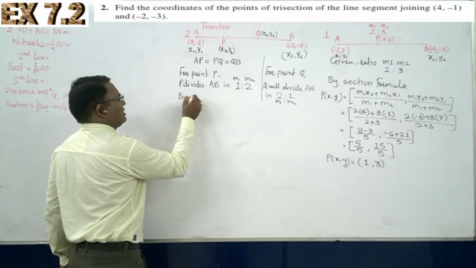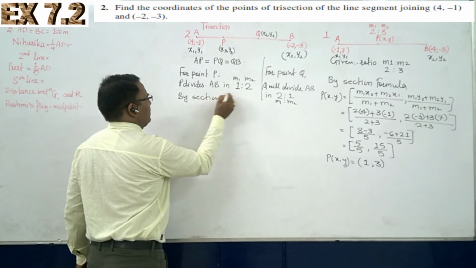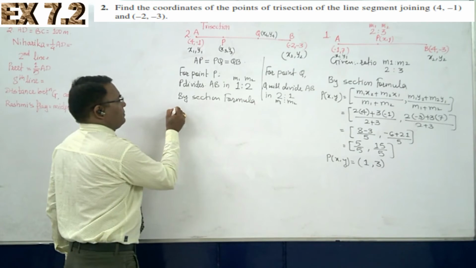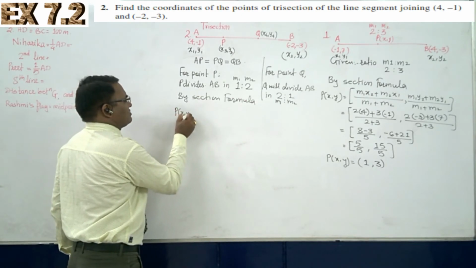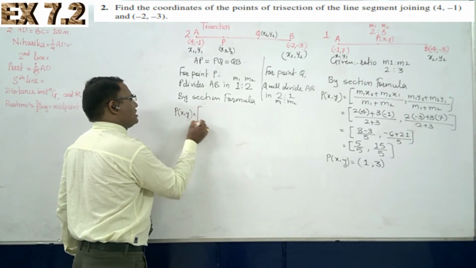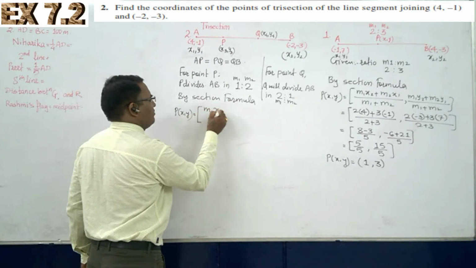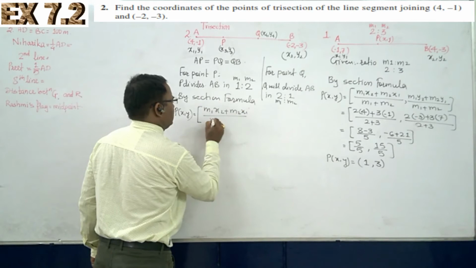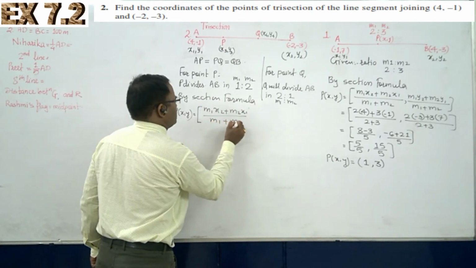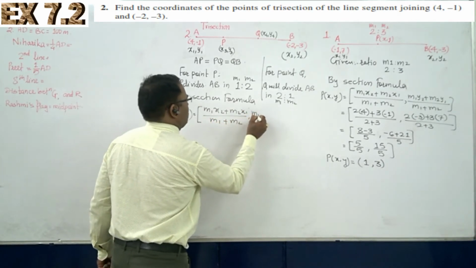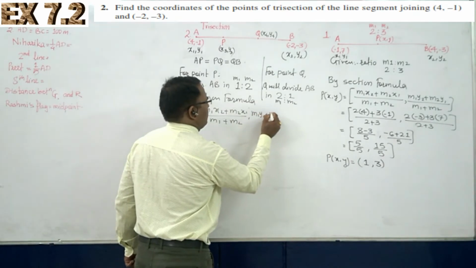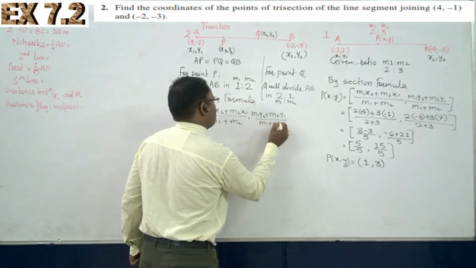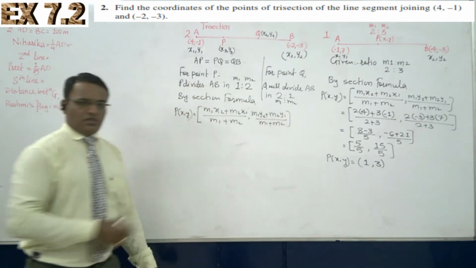Okay, so by the section formula, P of (x, y), the coordinates of P are, the formula is the same, (m1 x2 plus m2 x1) divided by (m1 plus m2), comma (m1 y2 plus m2 y1) upon (m1 plus m2), right?